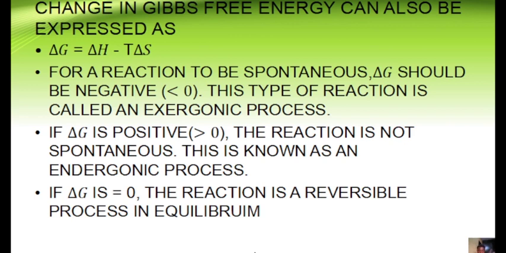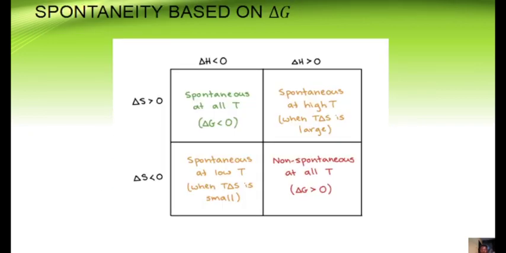Finally, if your change in Gibbs free energy is equal to 0, the reaction is a reversible process in equilibrium. So mind you, once dG is equal to 0, it is a system in equilibrium. Having said that, we are going to the analysis to find out different scenarios where dG can be spontaneous or not.